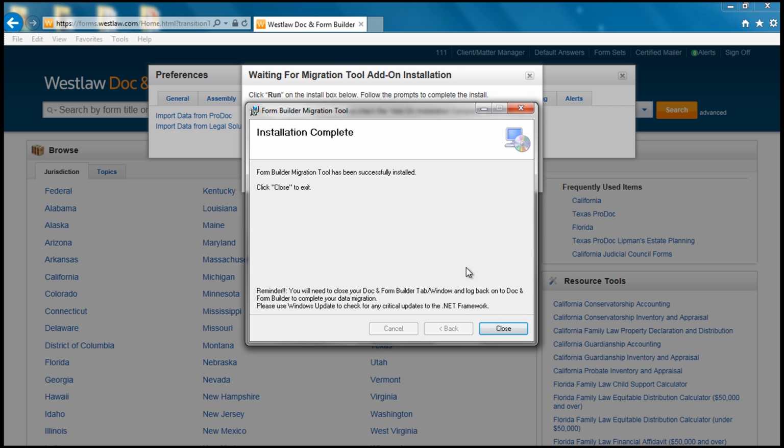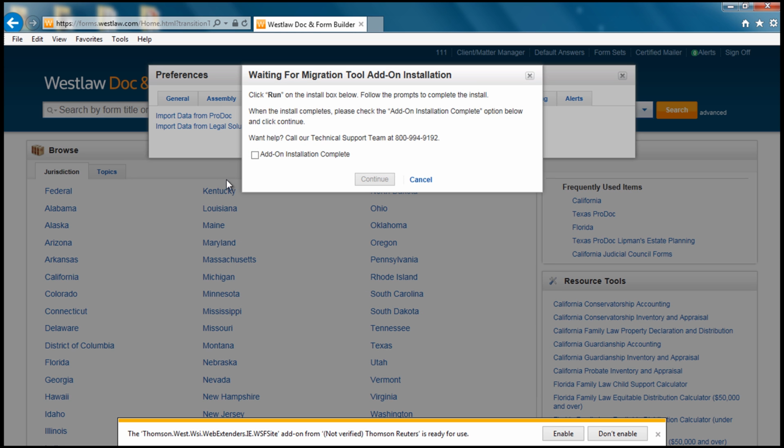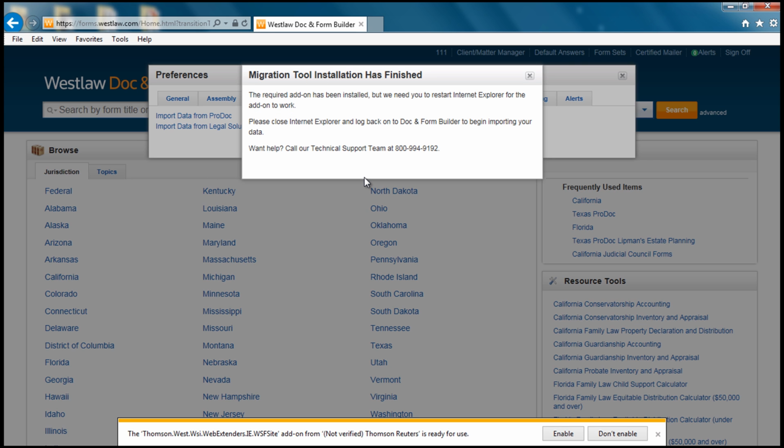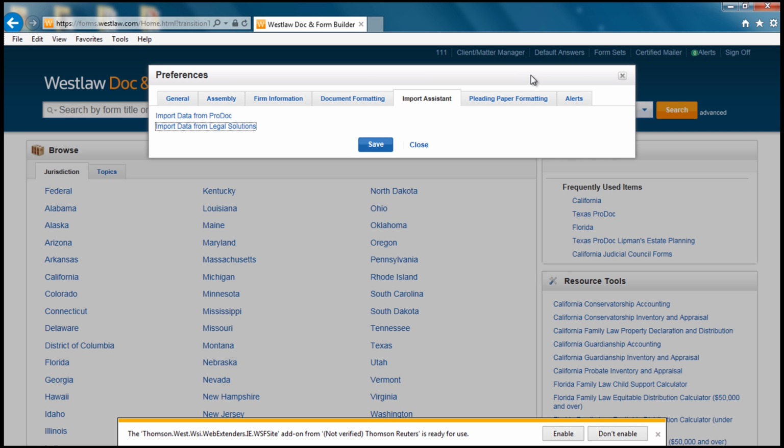Once all the installation screens are gone, we will see Waiting for Migration Tool Add-on Installation. At this point, click the Add-on Installation Complete and press Next. The migration tool is finished installing. You can now hit the red X in the upper right-hand corner. The tool has been successfully installed.